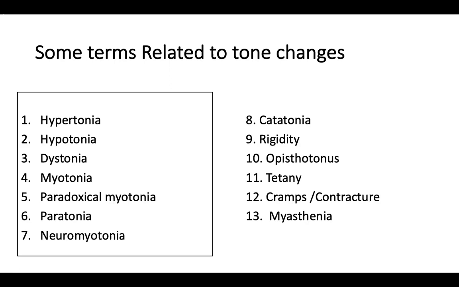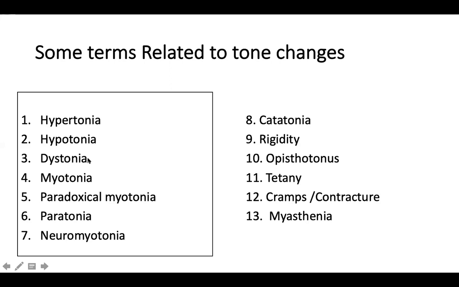For a very basic student level, we are still stuck somewhere between hypertonia and hypotonia. There are lots of mistakes. Most of them sometimes mistake dystonia for spasticity and so on. So at least you should be very clear between the two types of hypertonia, that is spasticity and rigidity, and at least you should be very clear about the two types of hypotonia, which is central hypotonia and peripheral hypotonia.